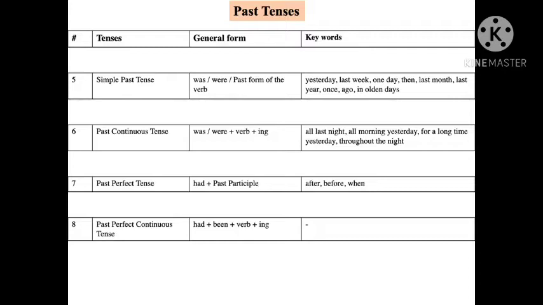Here also since and for can be the keywords, but we have to differentiate from present perfect. That is, if the action is completed, it can be past perfect continuous. If the action is still continuing now, then it can be present perfect continuous.